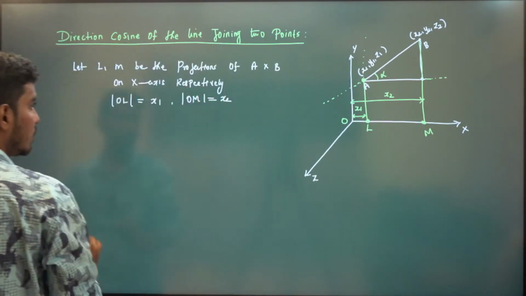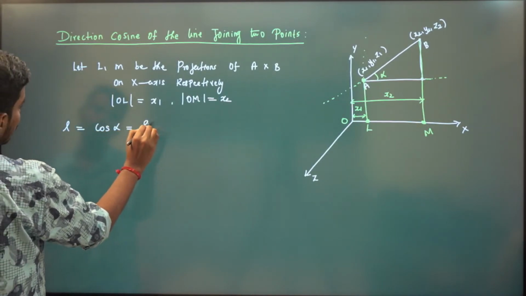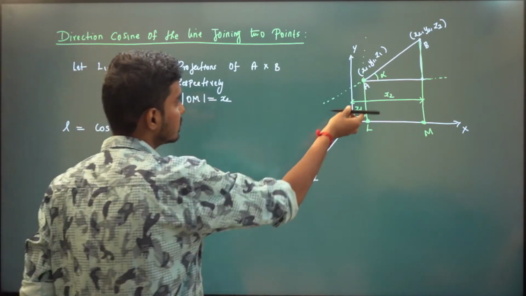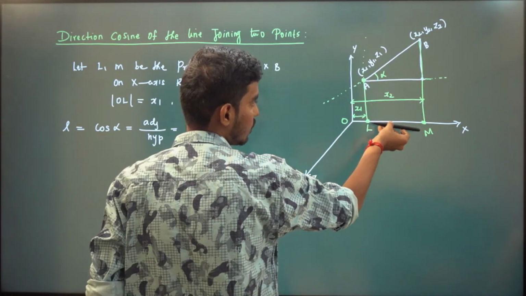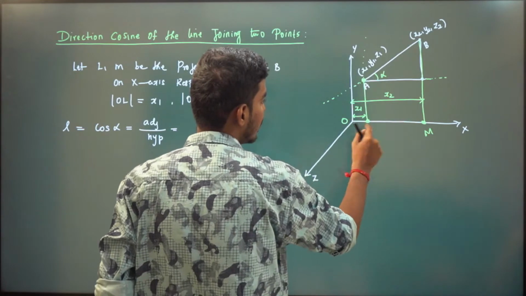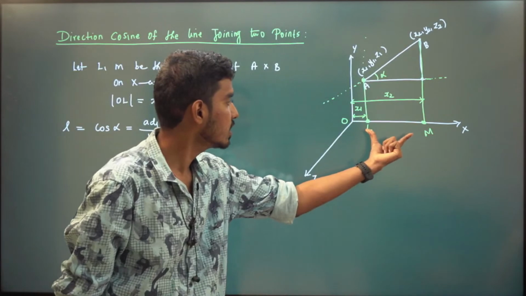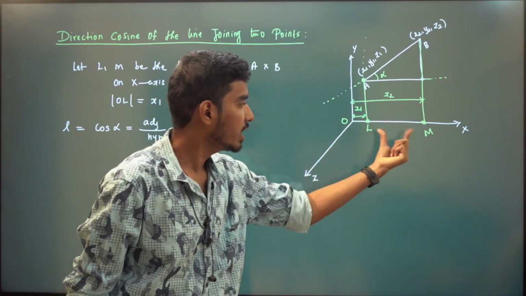Now what is cos alpha? That is L. L is cos alpha, adjacent divided by hypotenuse. Now adjacent is this, which is the same as LM. What is LM? x2 minus x1. Overall it is x2, and you need to subtract x1 to get LM.